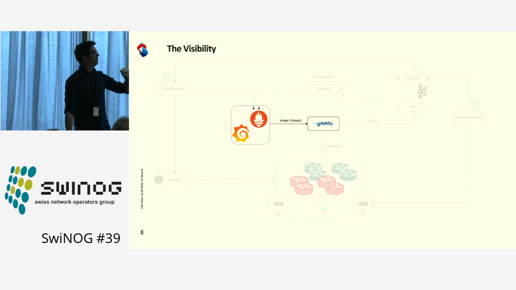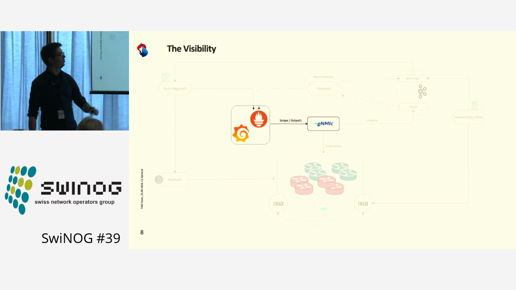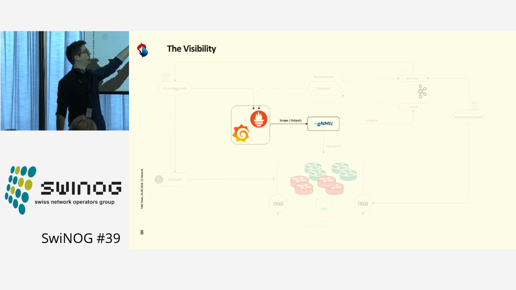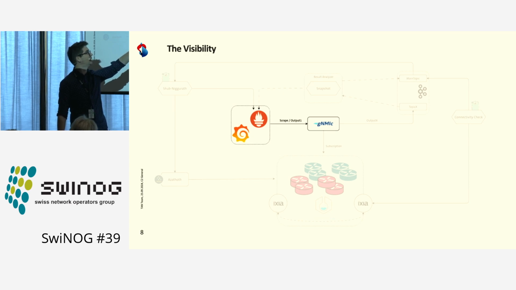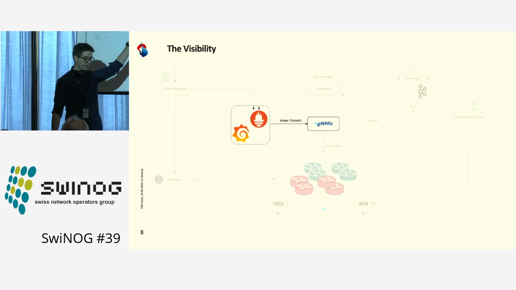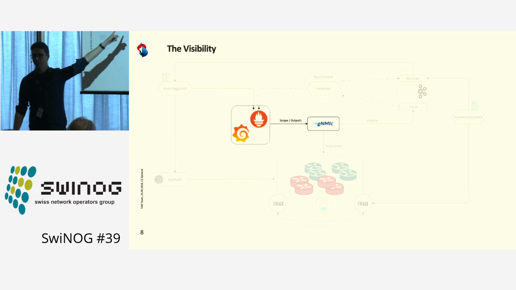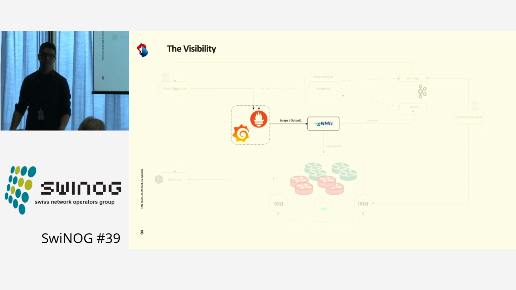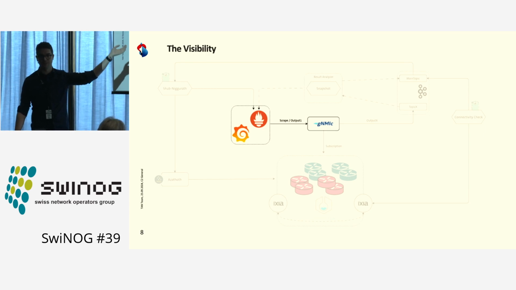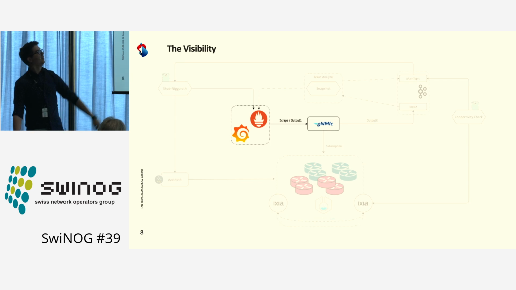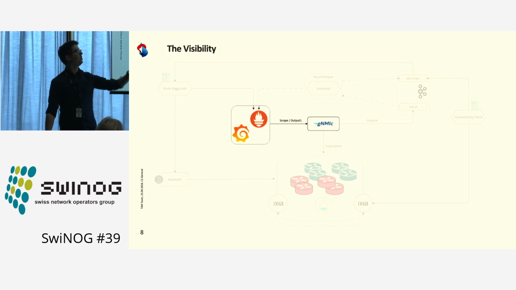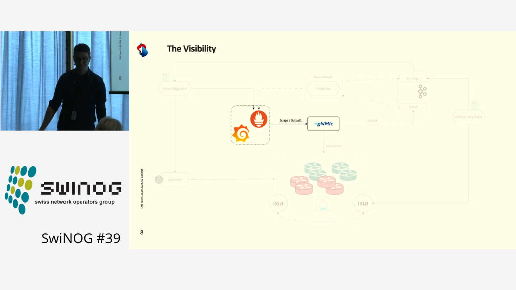And actually, there are two gNMIC, one for Grafana and Prometheus. What it will do, it will write all the data into Prometheus, which is a time series database, and Grafana is used to visualize everything. And the other one is used to publish it to Kafka.